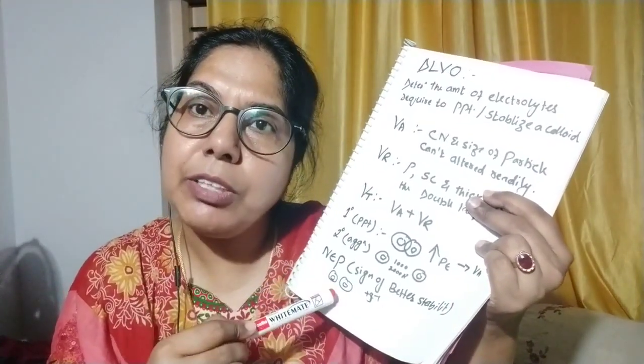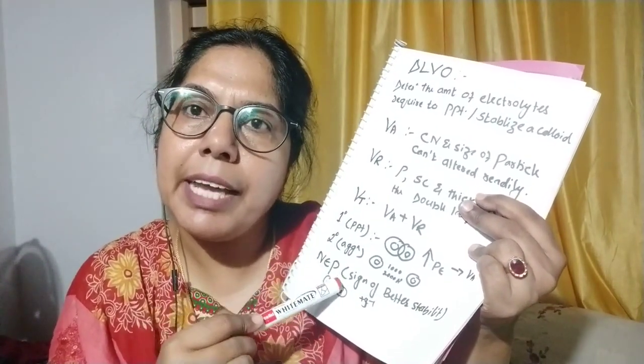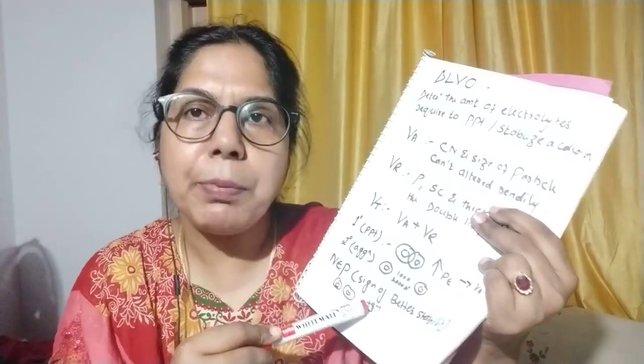Then another one you will come across is VM, that is the net energy peak. The net energy peak we will say is a sign of stability. Hope you have understood all these points. Now I will explain by taking the graph.